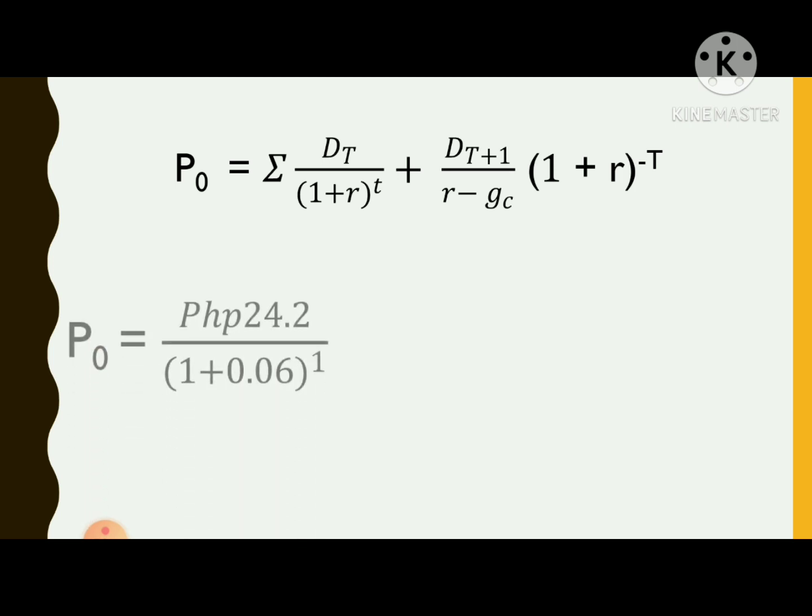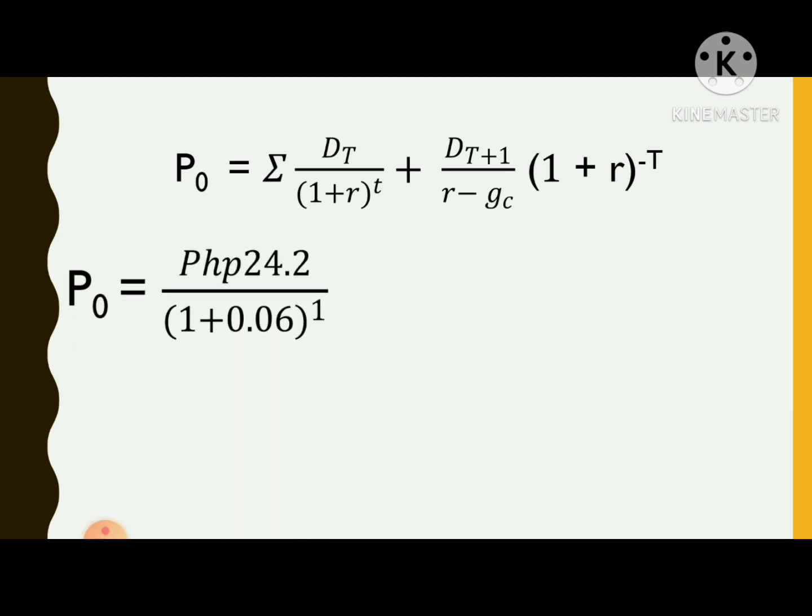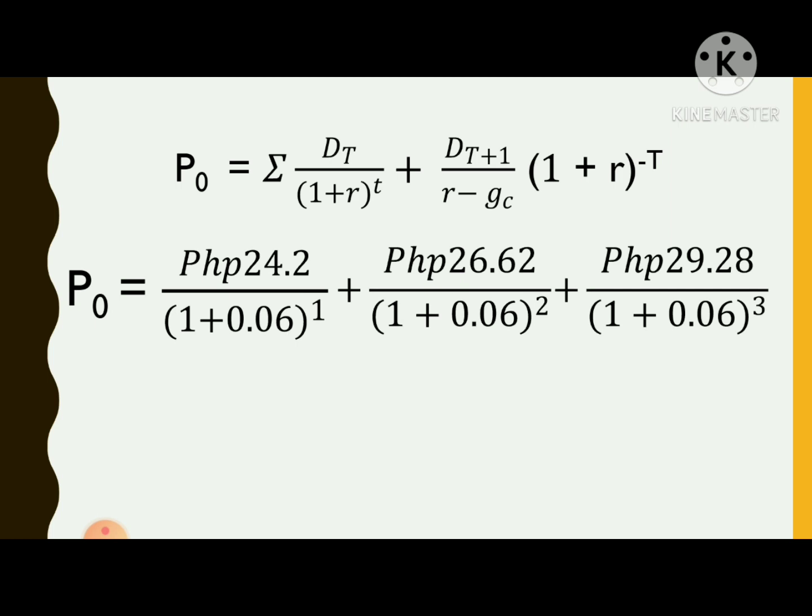So the stock price now is equal to 24.2 Philippine peso all over the quantity 1 plus 0.06 raised to 1, that is for the first year of dividend, then plus 26.62 all over the quantity 1 plus 0.06 raised to 2, that is also from the second year of dividend, then 29.28 Philippine peso all over the quantity 1 plus 0.06 raised to 3, that is from the third year of the dividend, then 31.62 Philippine peso all over 0.06 minus 0.05.